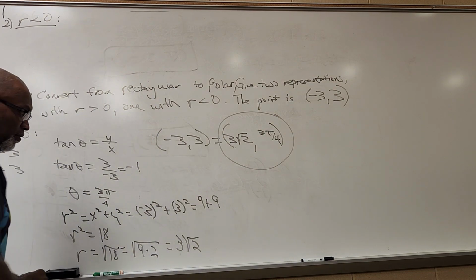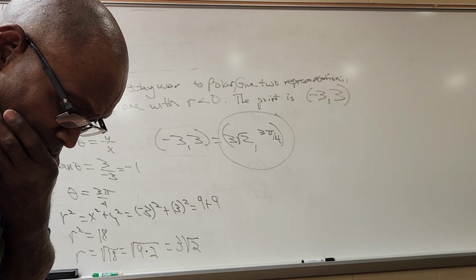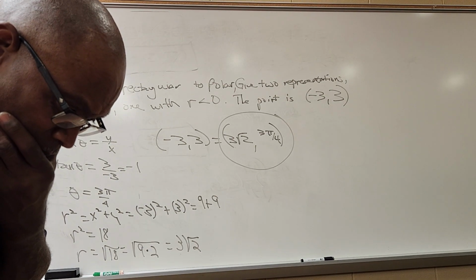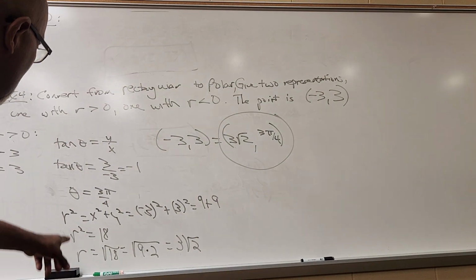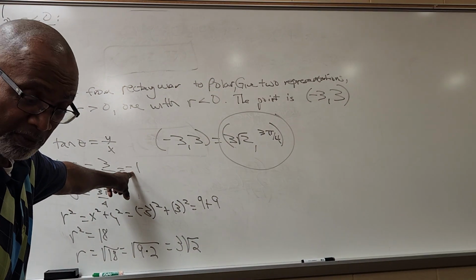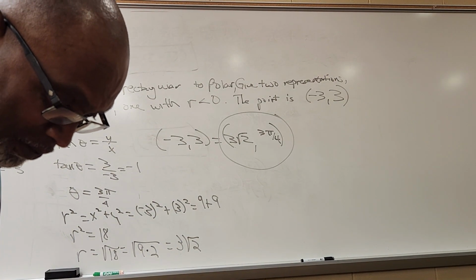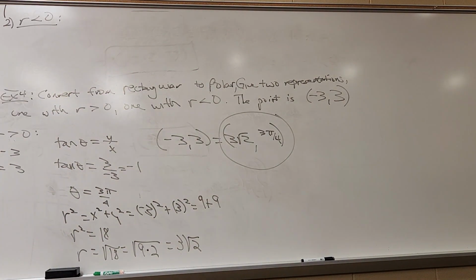For r negative, okay? We knew that tangent of theta was negative 1, right? And if tangent of theta is negative 1, that happens in 2 quadrants. That's either the second quadrant or the fourth quadrant, because again, tangent is y over x.